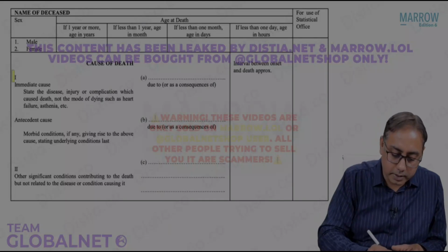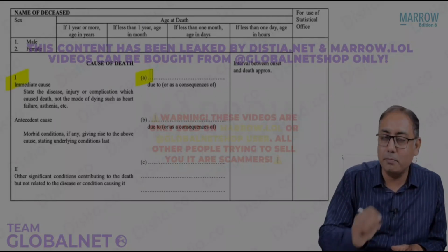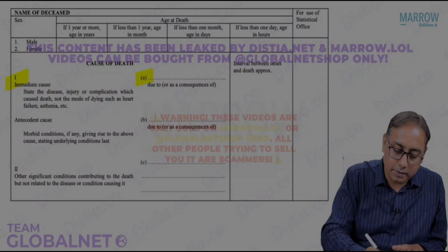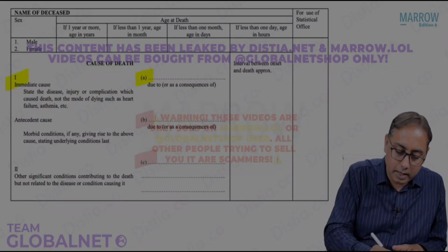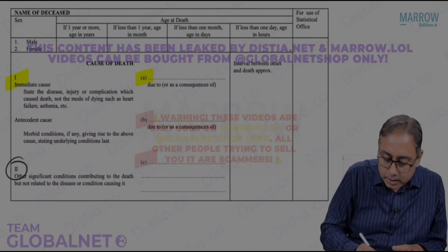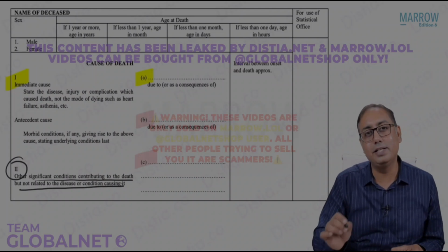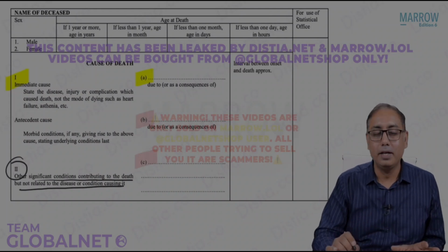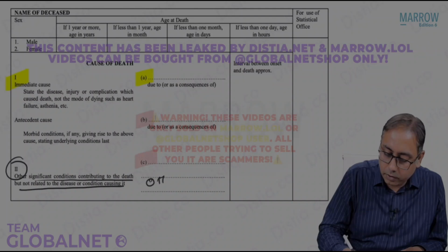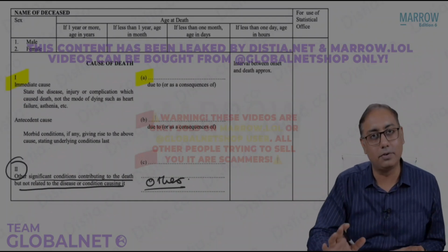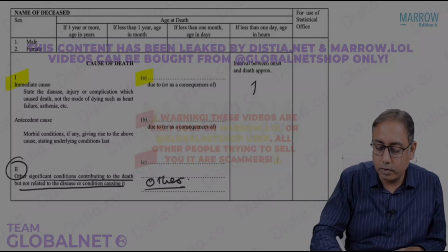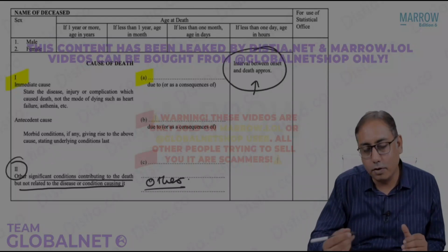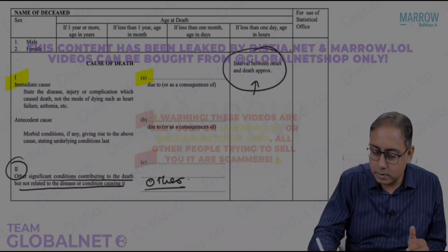So part 1, you can see, is type A, 1A, or we can have 1B or 1C. Or we can have the second part, other significant causes contributing to death but not relating to the disease or directly causing the condition. So in part 2, please note, we always write the other causes of death. And then you have the other parts, where we always talk about the interval of onset and the time of death approximately.